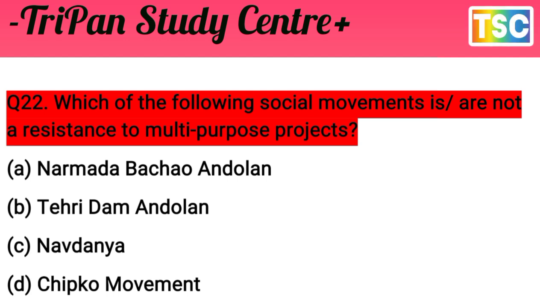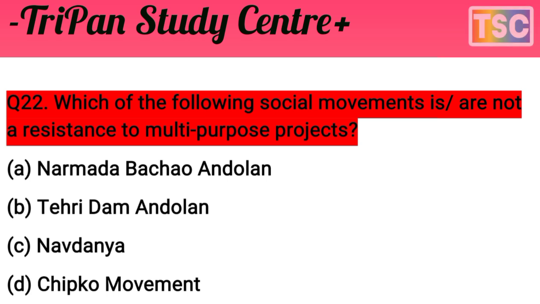This question is the most interesting, because which of the following social movements are not a resistance to multi-purpose projects? Narmada Bachao Andolan is against a multi-purpose project, and Tehri Dam Andolan is against a multi-purpose project.